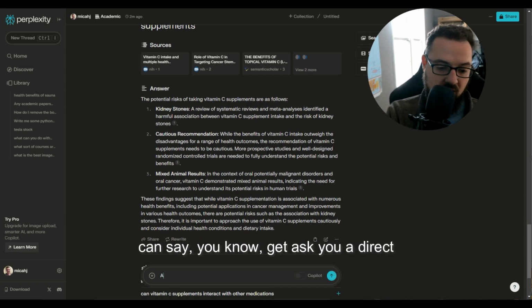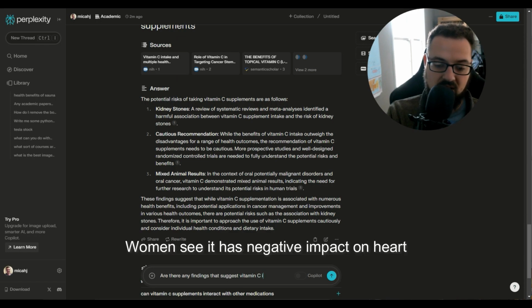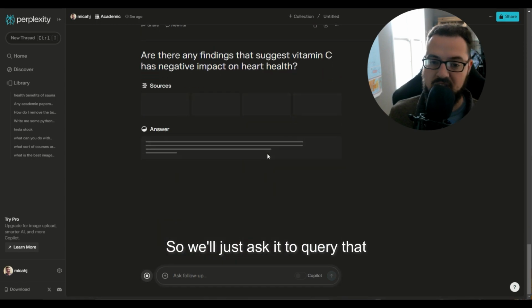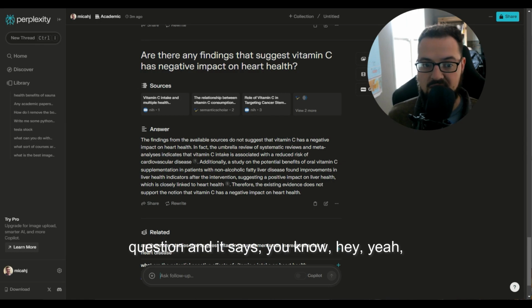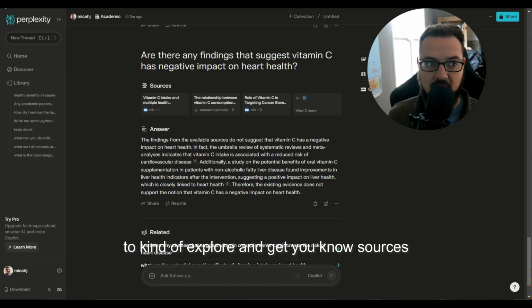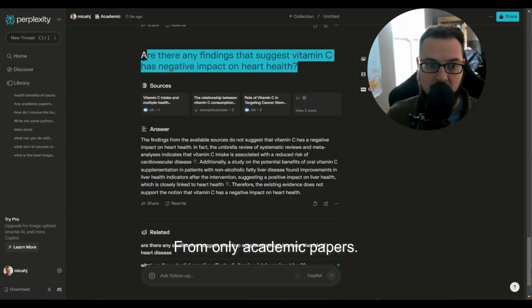And you could ask a direct question: are there any findings that suggest vitamin C has negative impact on heart health? We'll just ask it to query that specific question, and it says, hey, I looked at all these papers, and basically the answer is no. So just a really cool way to explore and get sources and outputs from only academic papers.